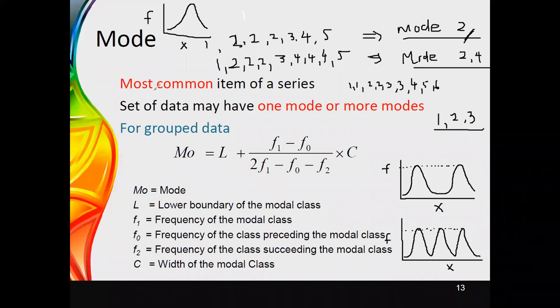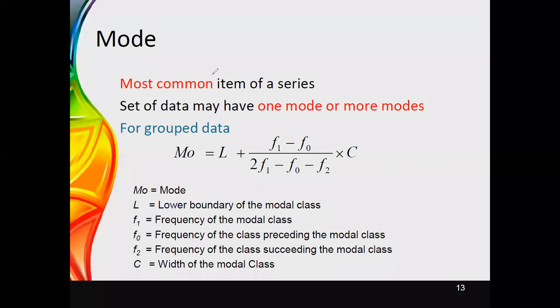And so far we have discussed this for individual data, the most common value that we can see inside a set of data, the most common value for a series. But here it may be that one or more modes may be there. And now we will focus on how to calculate the mode value for a set of group data.